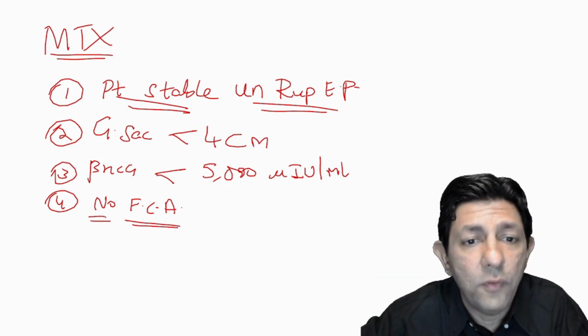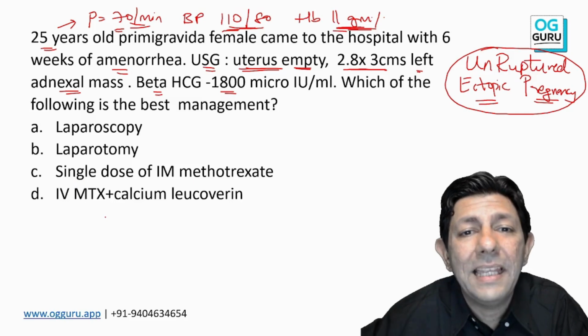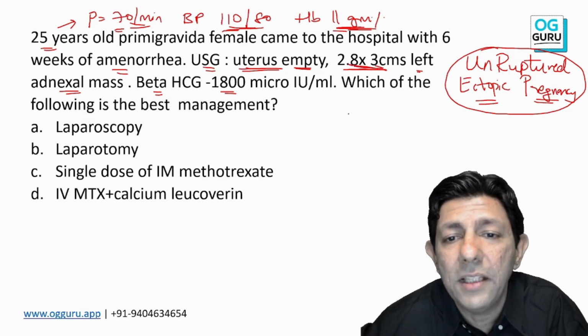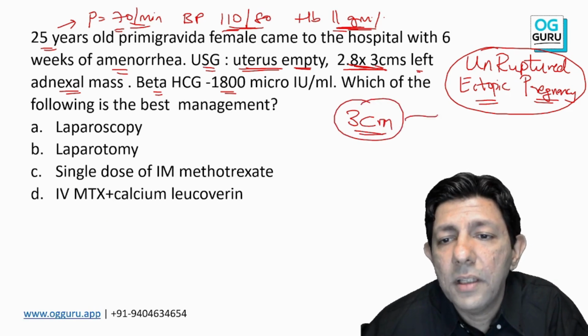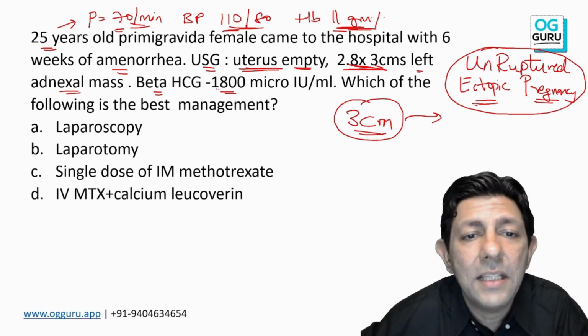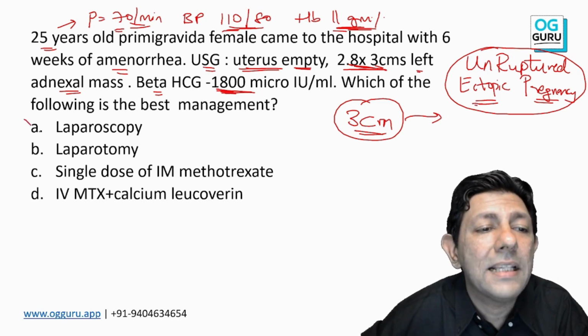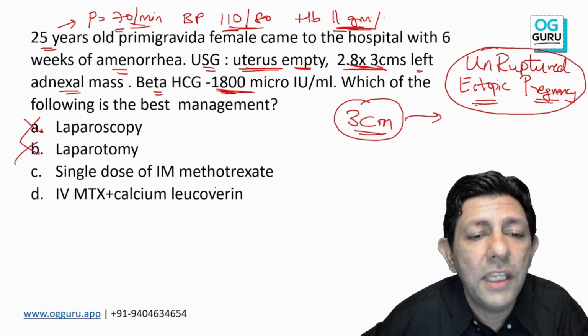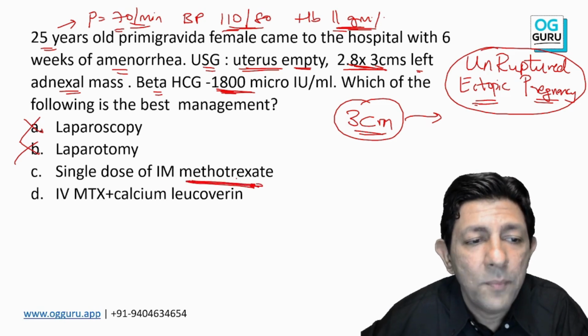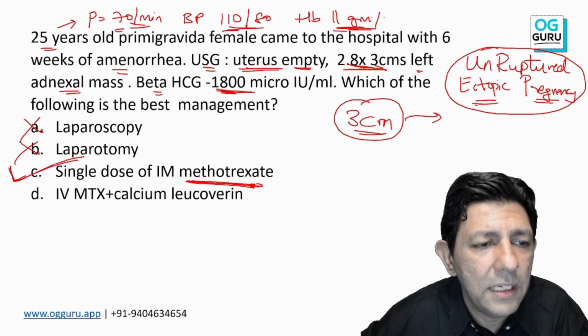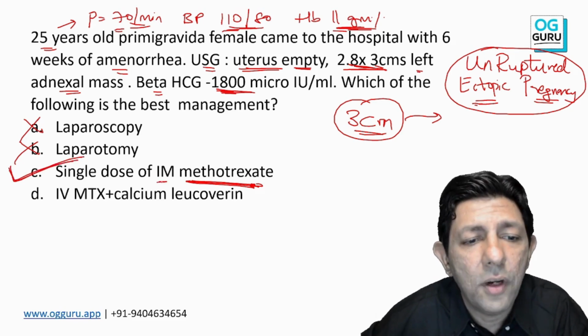So my dear students, if you closely look at the question paper, yes sir, the sac size is only 3 centimeter. So we have a 3 centimeter unruptured ectopic with HCG levels of only 1800. The answer is there is no need for surgery, methotrexate. We prefer to give a single dose of methotrexate by the intramuscular route.